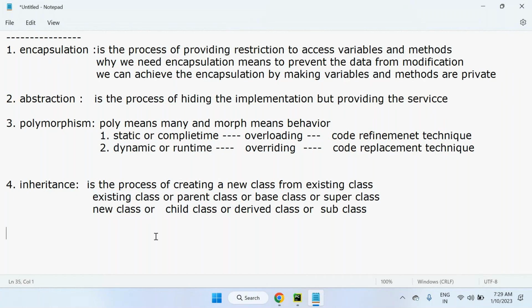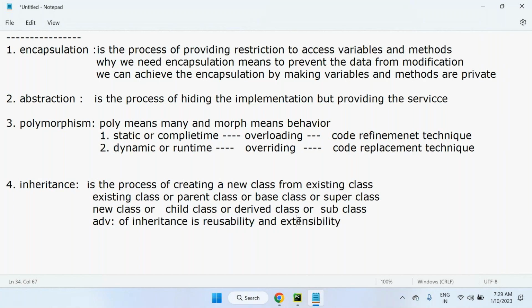What is the main advantage of inheritance? The advantages of inheritance are reusability and extensibility. We can reuse the code and we can extend the code.